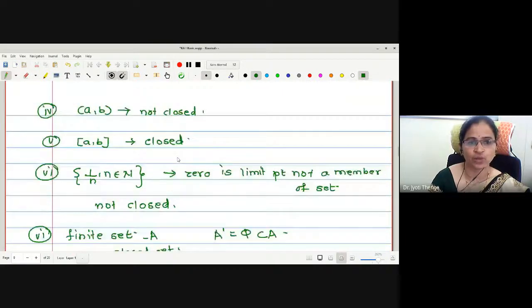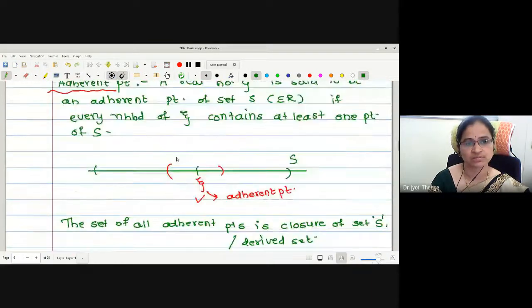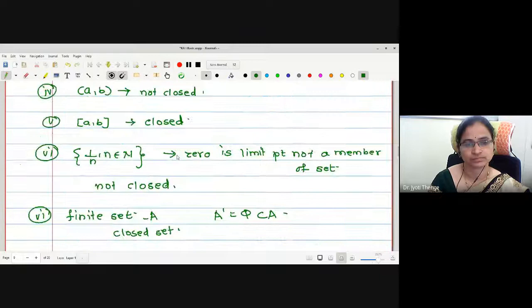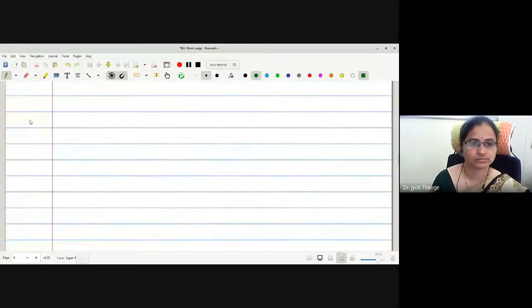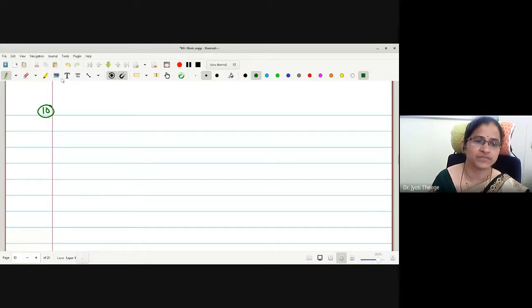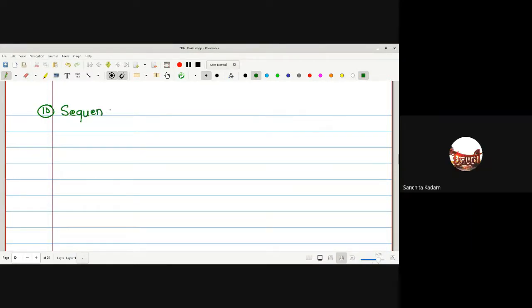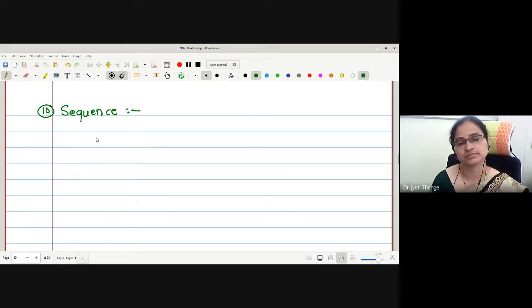Next we will go to sequence. What is the definition of a sequence? Yes, can anyone tell me? What is the sequence definition? Rearrangement of numbers. Okay, and is it a function?